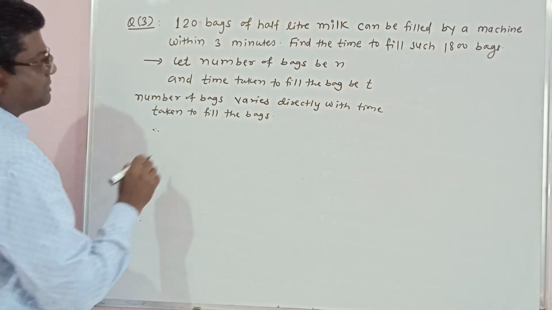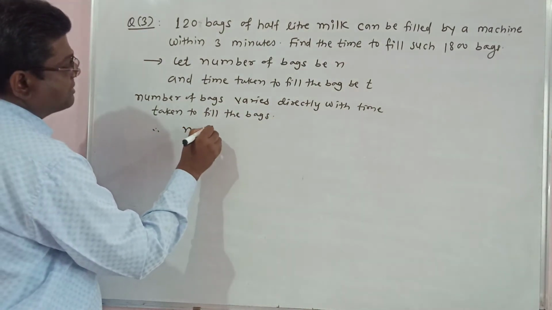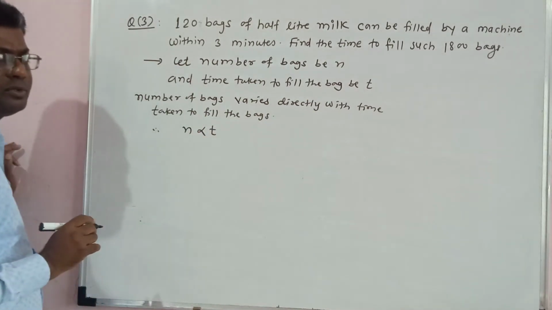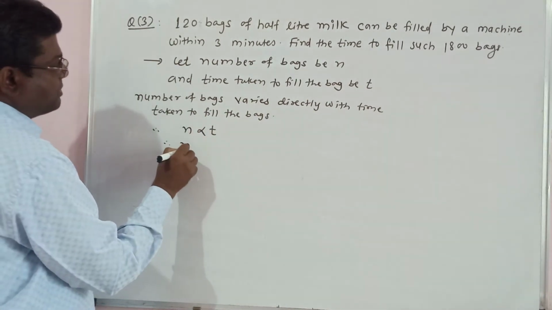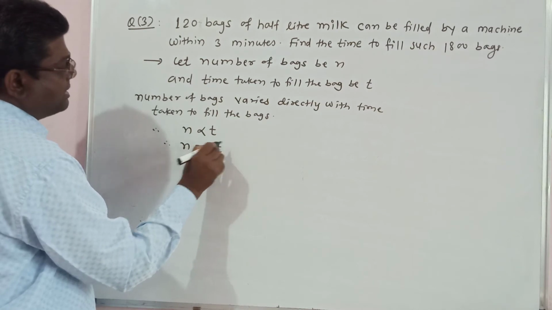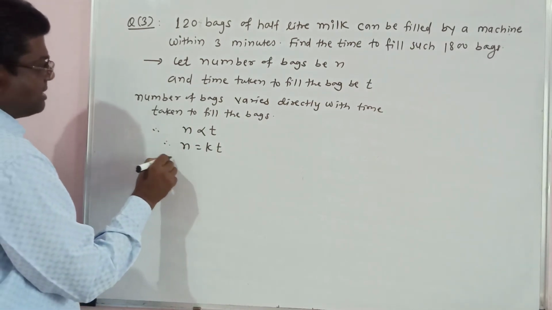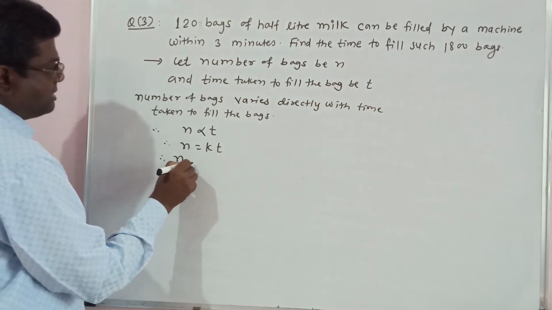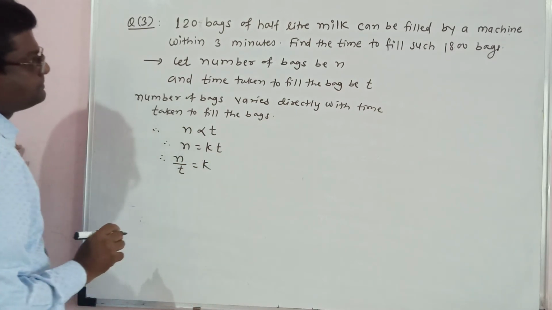Therefore N is directly proportional to T. Therefore N is equal to KT. Therefore N upon T is equal to K.